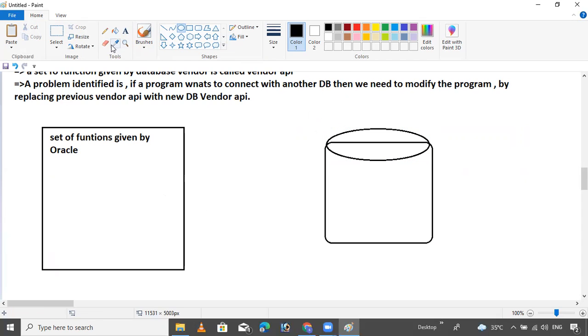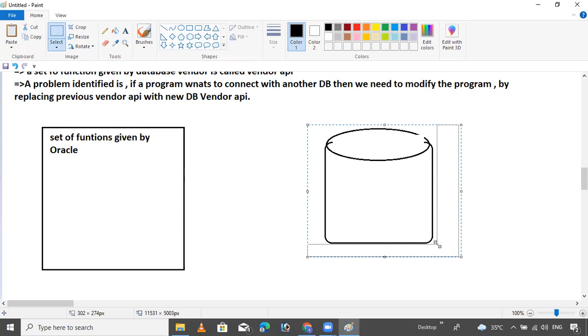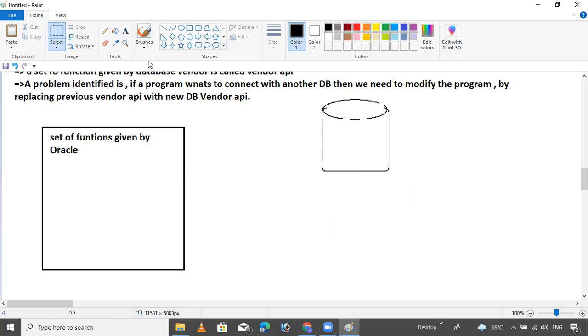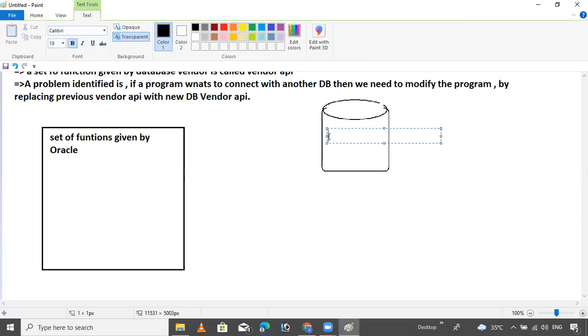This is the database, and you want a set of functions. Suppose this is the Oracle database.